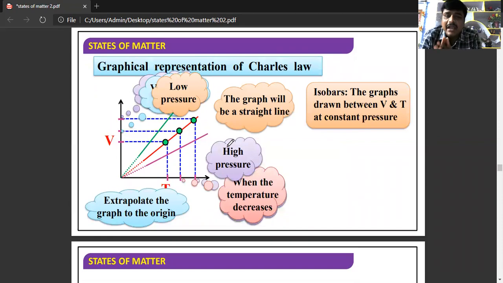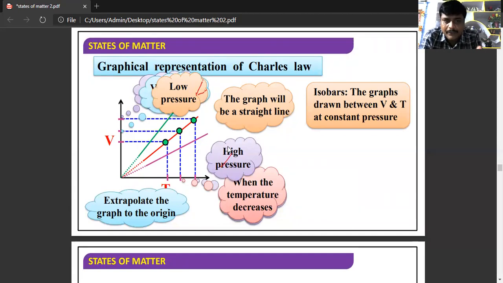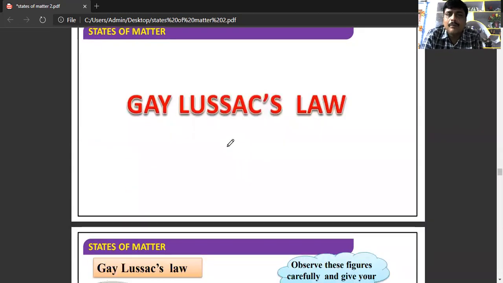So this is the graphical representation of Charles law. In this case, we will discuss isobars. What are isobars? The graphs that are drawn between volume and temperature at constant pressure. These are the graphs that are obtained at low pressure, and these are the graphs obtained at high pressure. So the graphs drawn between V and T at constant pressure are known as isobars.